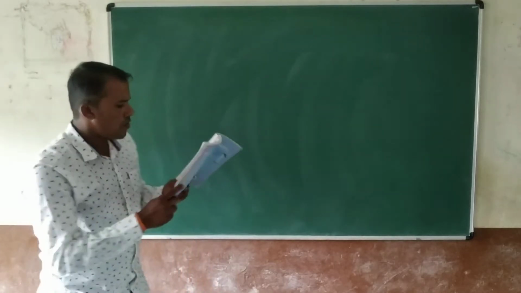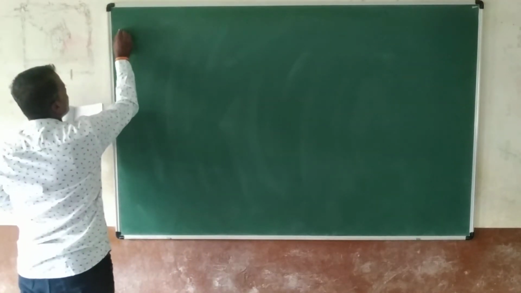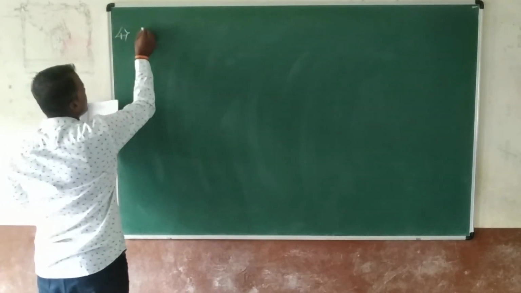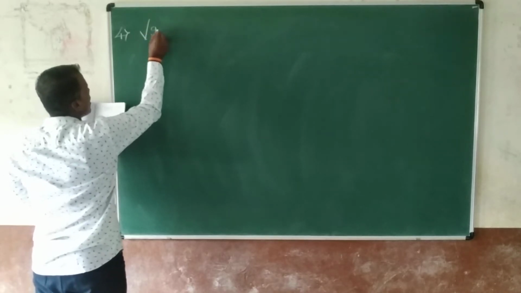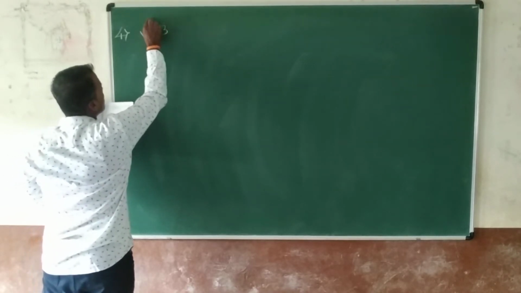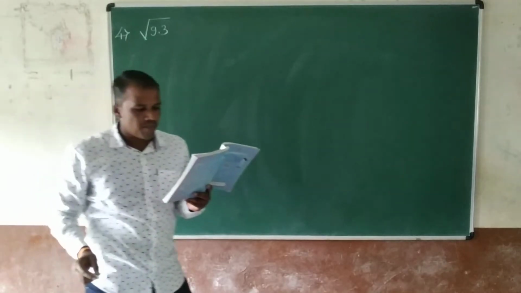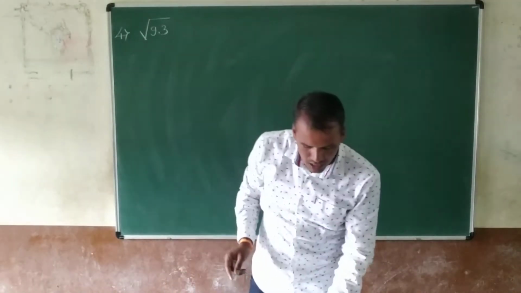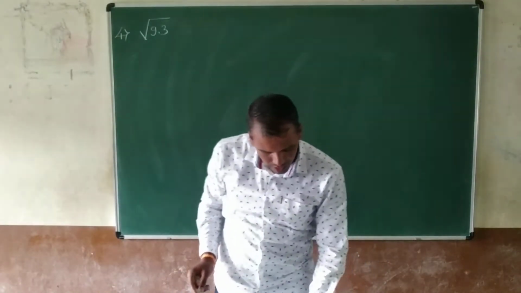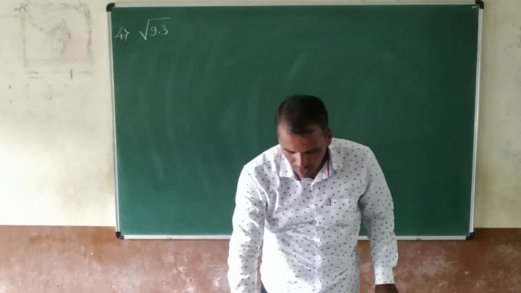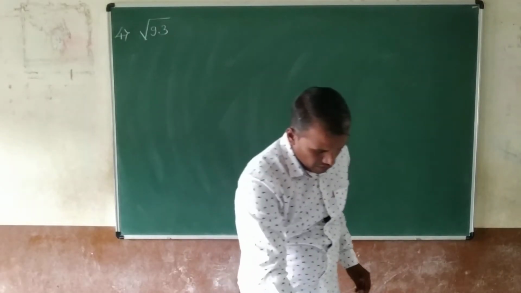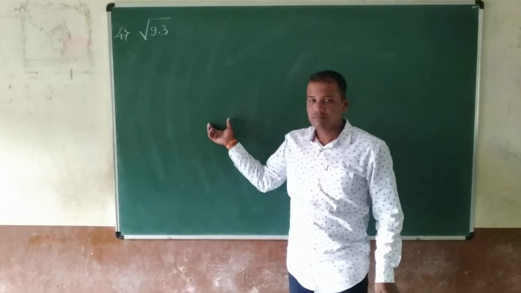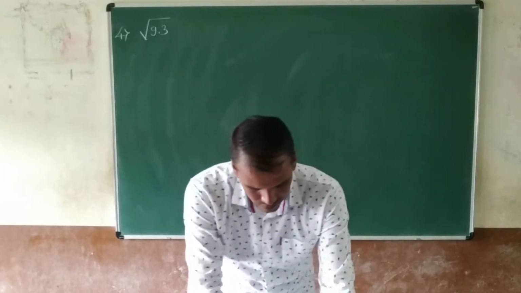Represent the square root of 9.3 on a number line. We have to represent the square root of 9.3 on a number line. Then how do we represent it? For this question, we want the compass box.